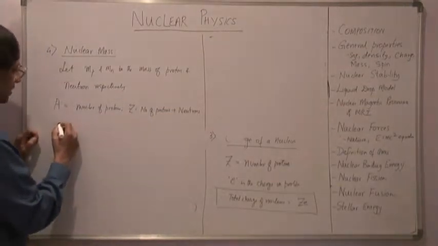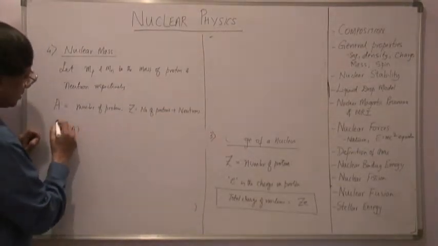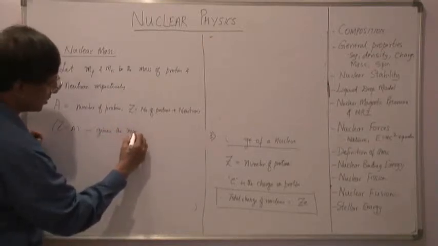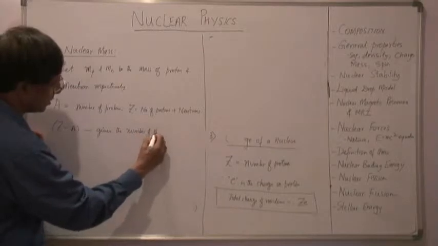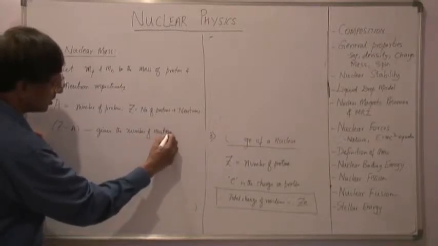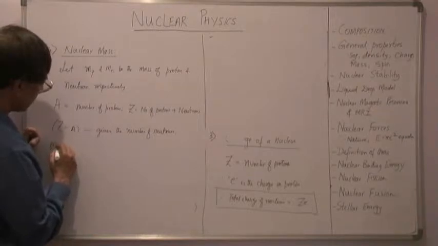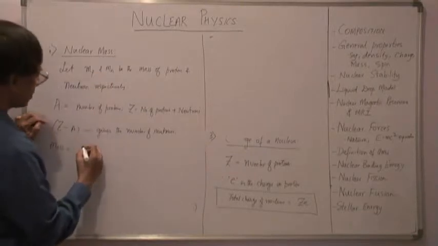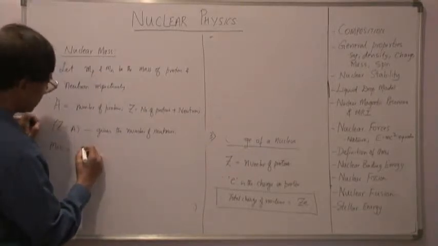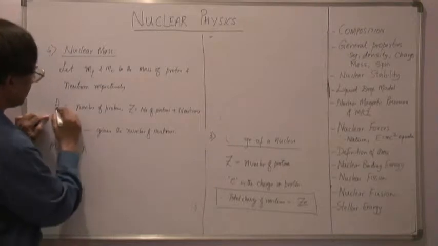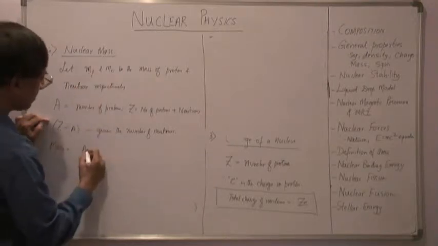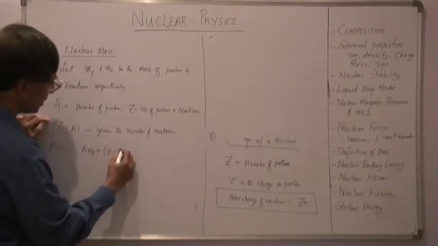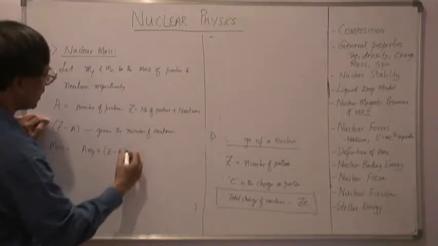So from these two I find that A minus Z gives the number of neutrons. Therefore the total mass of the nucleus is equivalent to Z, the number of protons, multiplied by the mass of a proton Mp, plus the number of neutrons, A minus Z, multiplied by Mn.